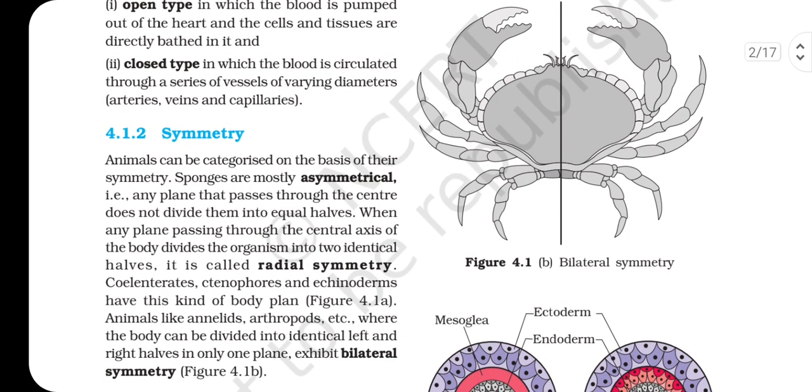Coelenterates, Ctenophores and Echinoderms have this kind of body plan. Animals like Annelids, Arthropods, etc., where the body can be divided into identical left and right halves in only one plane, exhibit bilateral symmetry.